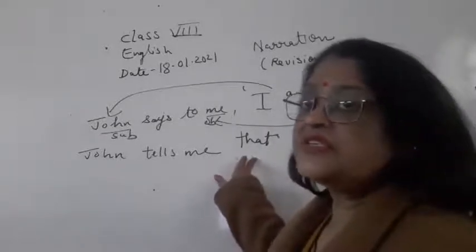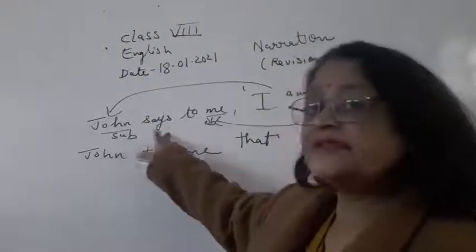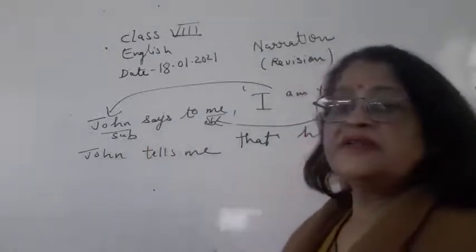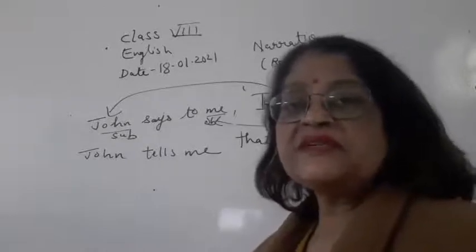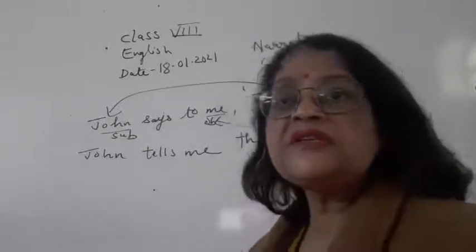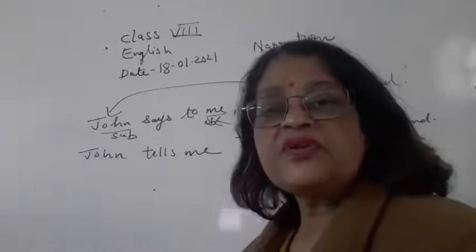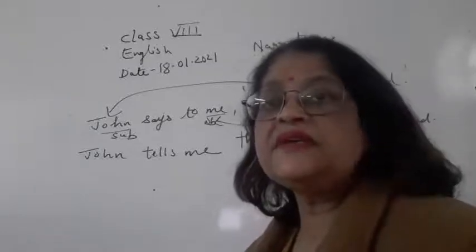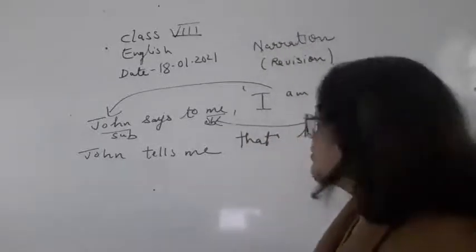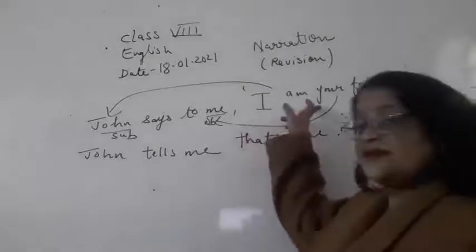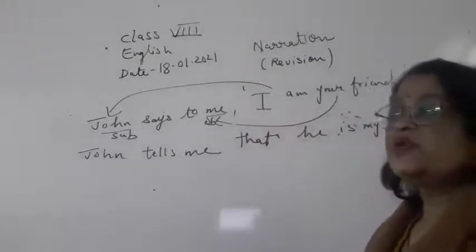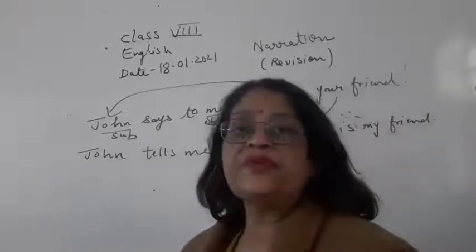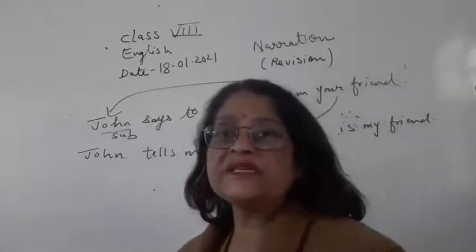Now you have to see, children, if it is in the present tense, the whole thing will be in the present tense. Nothing will be changed. Only the pronoun will change, and if the pronoun is changed, the verbs automatically will be changed. Now what are the pronouns here? I and your. These are the 2 pronouns. I is the pronoun of first person and your is the pronoun of second person.